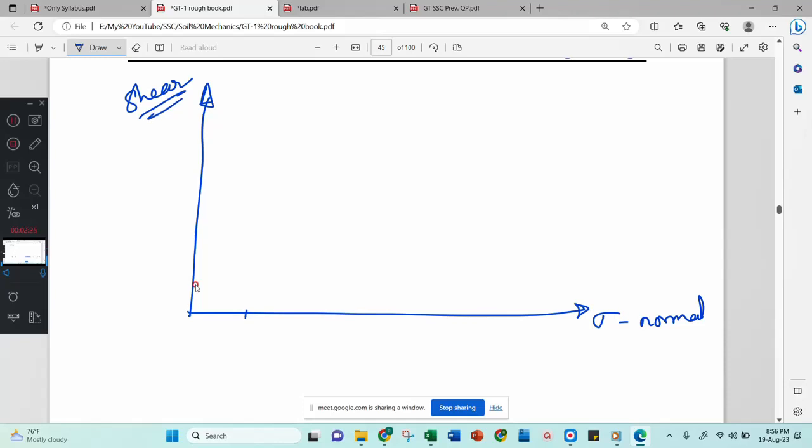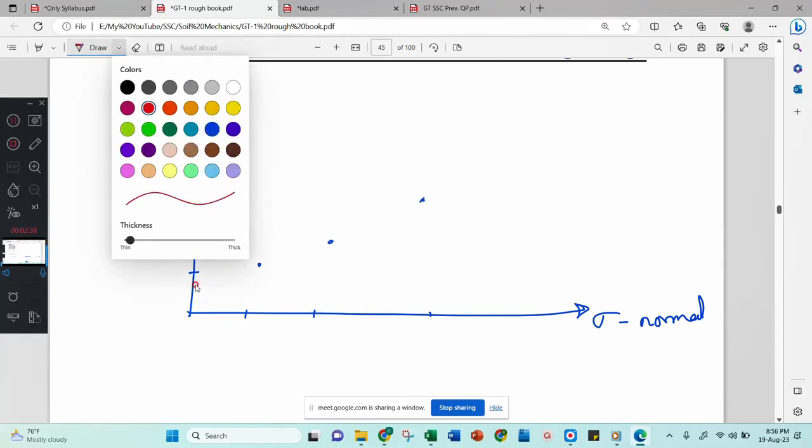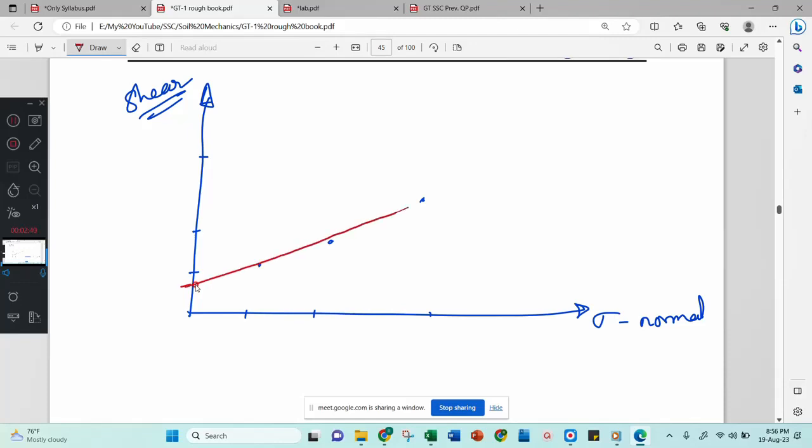Then see here, 1.5 was there, 2 was there, and 3 was there. Now you will mark those points here, because you have got 3 points: first point, second point, third point. Then you will join these 3 points. Then it will cut the y-axis. This y-axis intercept is called C, and this angle is considered as phi.